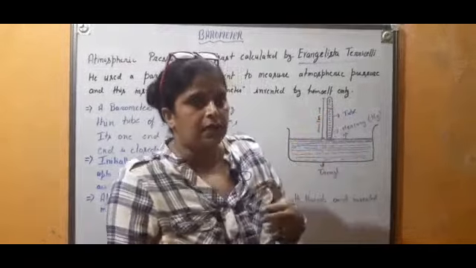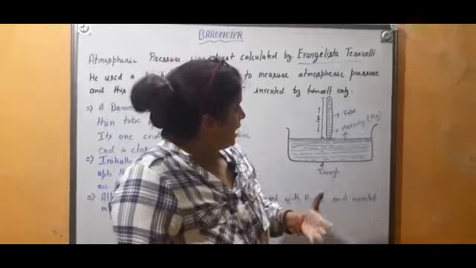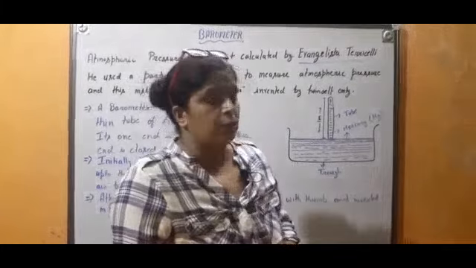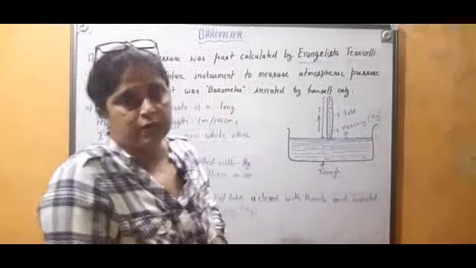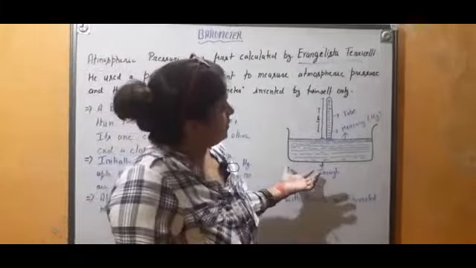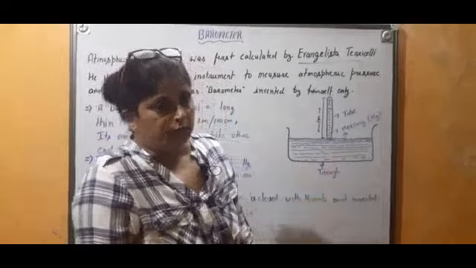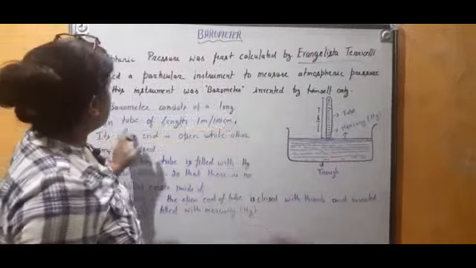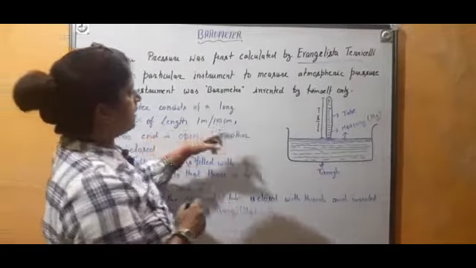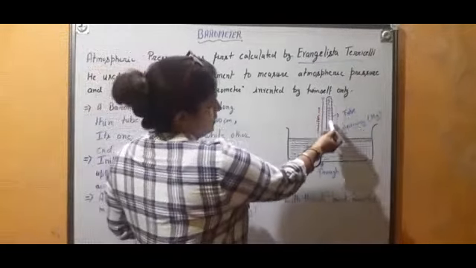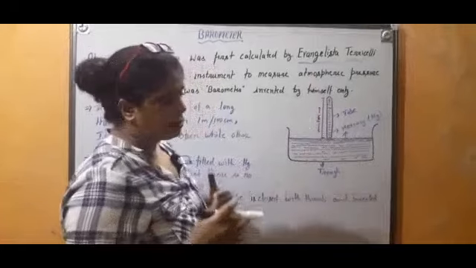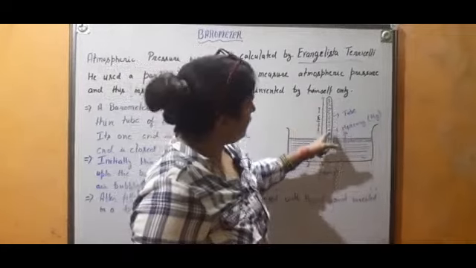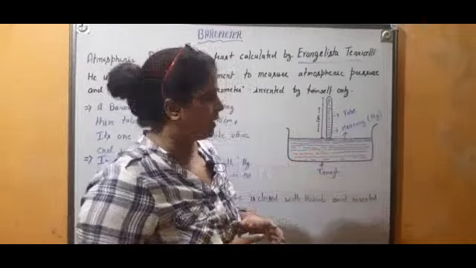But at the start, we are about to learn how the construction was done and what was going on initially. So we are going to learn how the barometer was constructed by the scientist. A barometer consists of a long thin tube of length 1 meter or 100 centimeter. Children, see, this is a tube whose length is 1 meter, or you may call it 100 centimeter. It is completely filled with pure mercury, that is Hg.